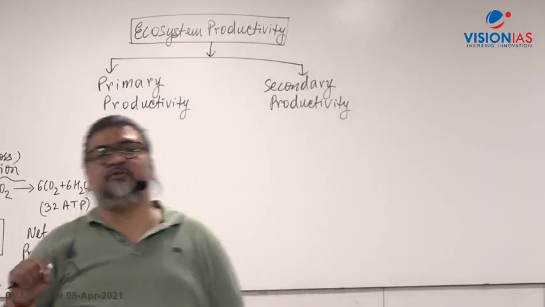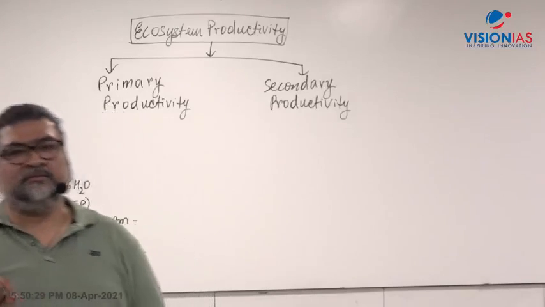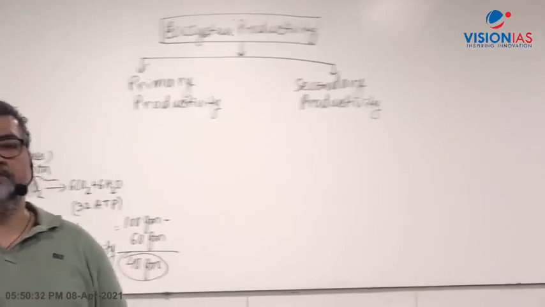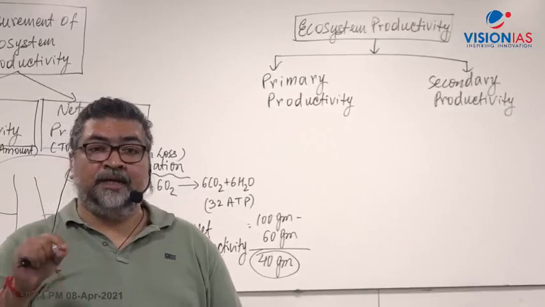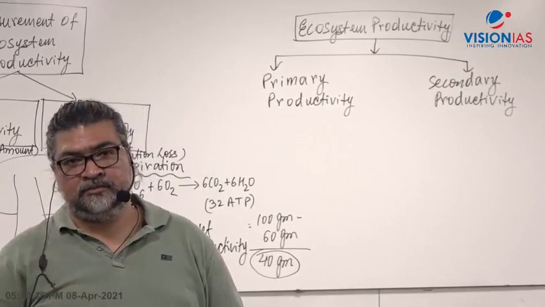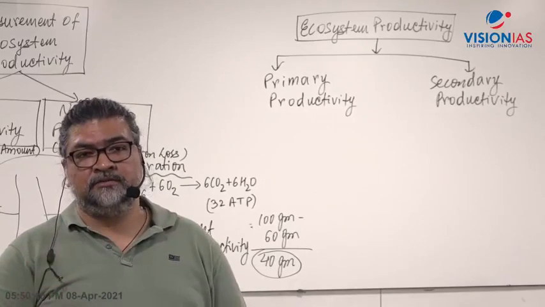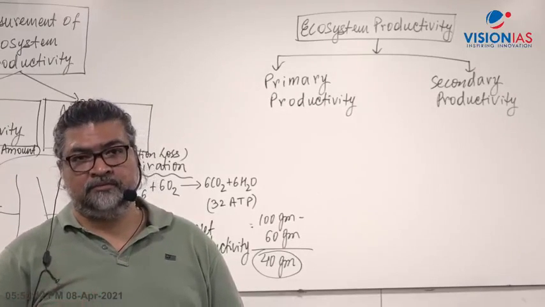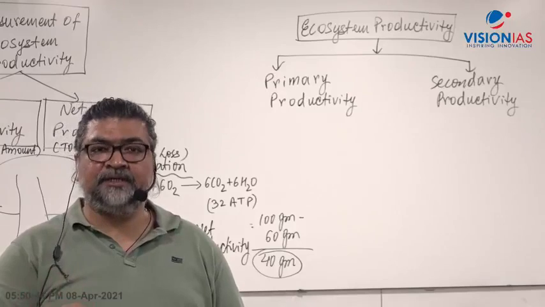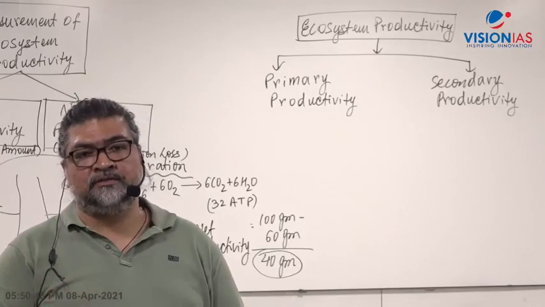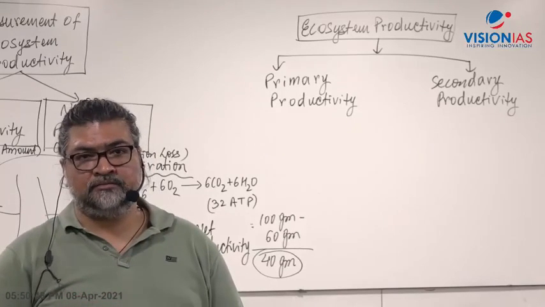It refers to biomass generated in all consumers of an ecosystem.